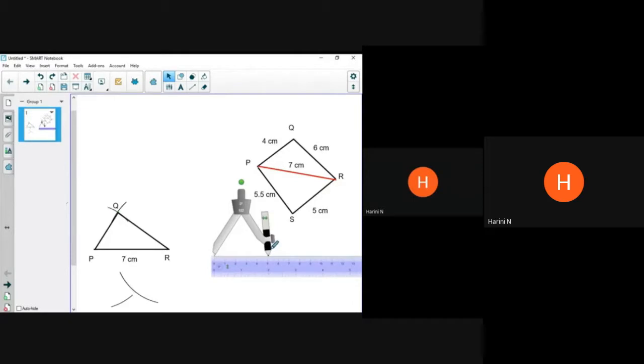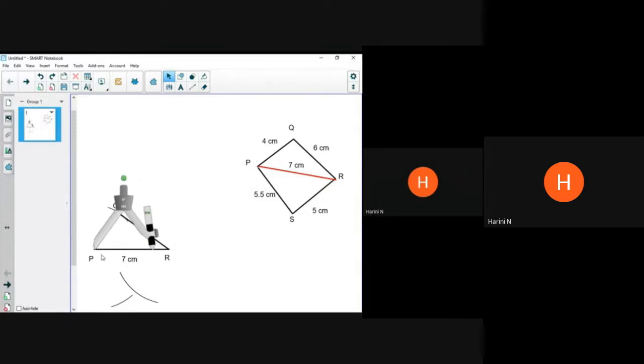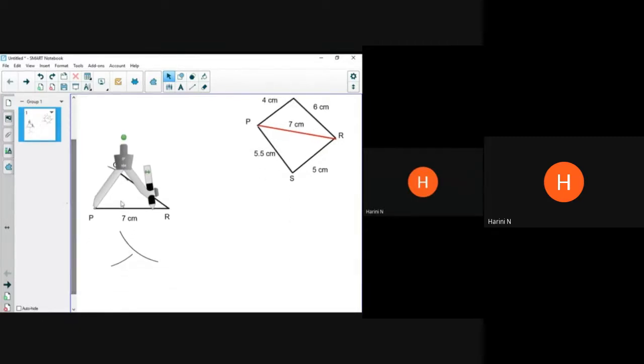So make it 5.5 again. No, sorry. That was the 5.5. So I can remove my scale now, take it back there. We are trying to draw the arc like this. That's how I extended my arc. Okay. So now I'll remove the compass also.